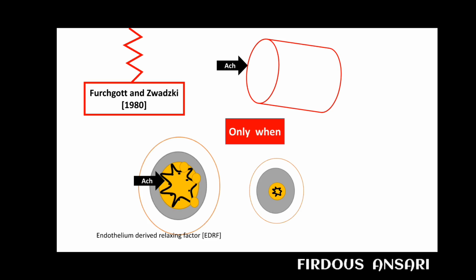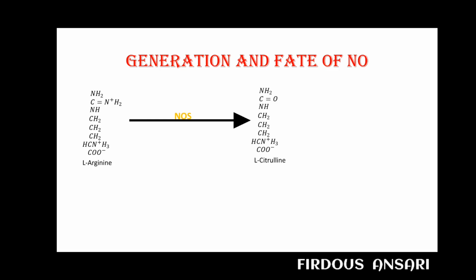Next we'll talk about the generation and fate of nitric oxide. Nitric oxide is produced in the cell from the amino acid L-arginine with the help of the enzyme nitric oxide synthase. So this nitric oxide synthase will act on L-arginine and convert it into L-citrulline. Now you can see the difference between L-arginine and L-citrulline.